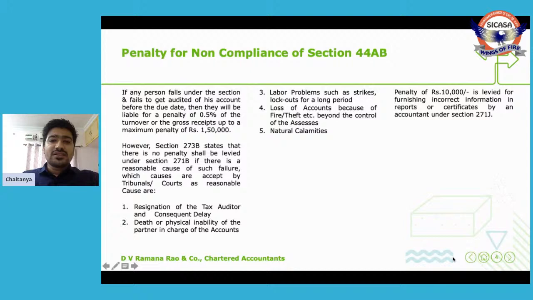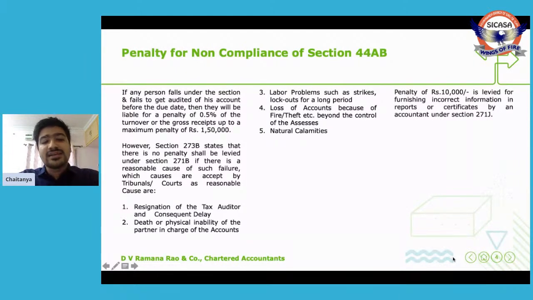Let's talk about penalties for non-compliance of section 44AB. Say if a person falls under this section and fails to get his accounts audited before the due date, then he will be liable for a penalty of 0.5% of the turnover or gross receipts up to a maximum penalty of 1,50,000. So this point says, if you are required to get your books of accounts audited under Section 44AB and file the respective forms within the due date, if you fail to do so, you will be liable for a maximum penalty of 1,50,000.